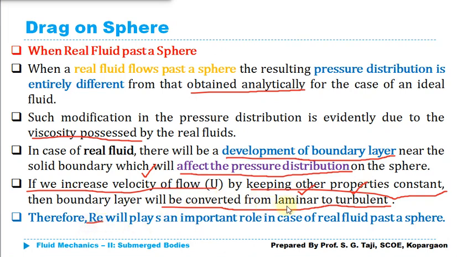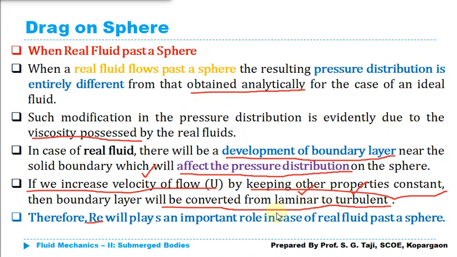Now, when the flow is converted from laminar to turbulent, obviously the wake formation, the size of the wake, is going to change, because in the case of turbulent flow the separation point will be pushed more to the downstream side. If the wake separation point is pushed downstream, the size of the wake will decrease, and if the size of the wake decreases, obviously the negative pressure zone decreases, and the net drag force acting on the body will also decrease.